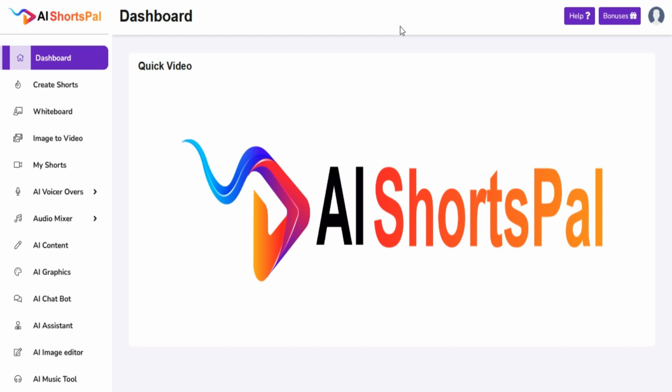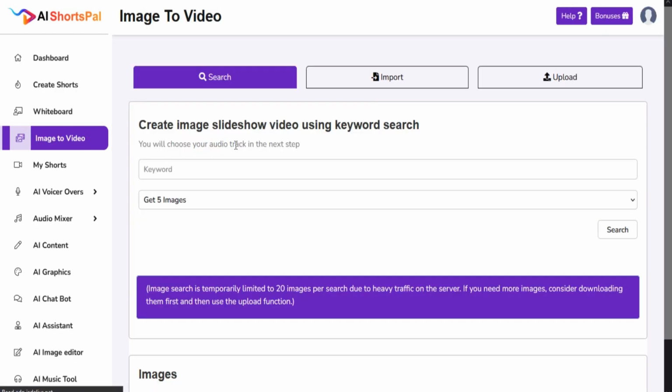In this tutorial I am going to show you how to use the image to video section. Go to the left menu and click on image to video. Now you are on the image to video section. You can create images to video here. You can create videos from search, import or upload. Just add images.